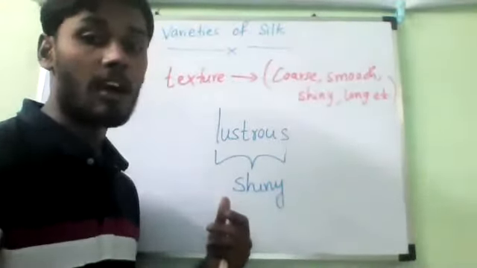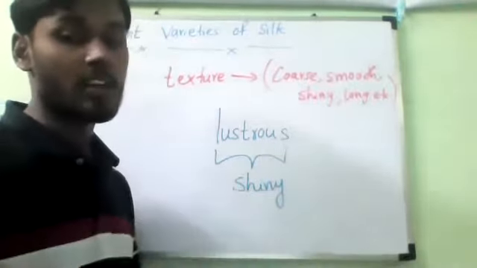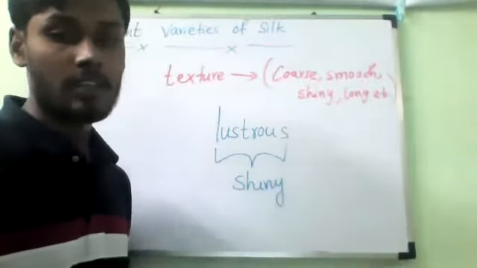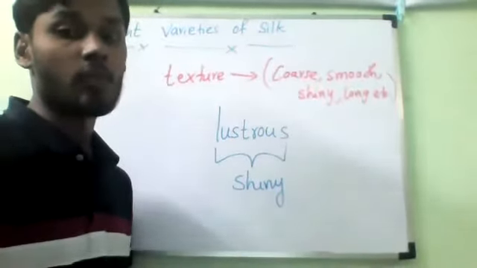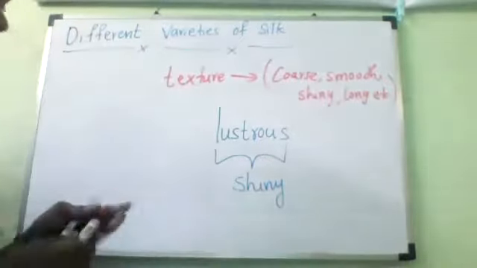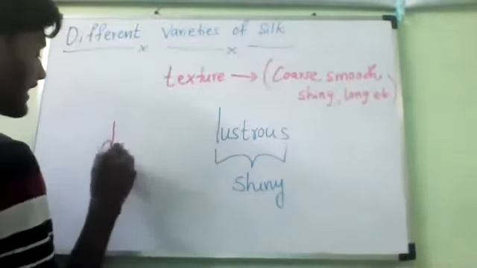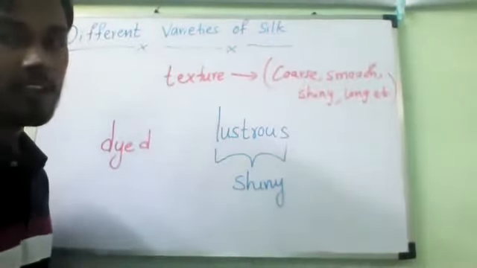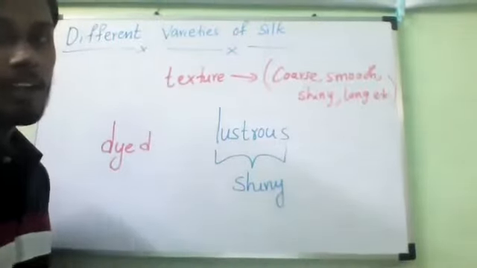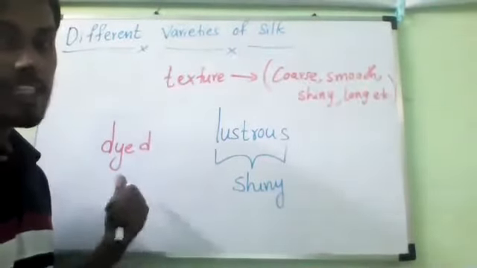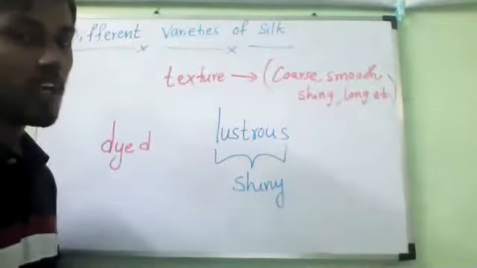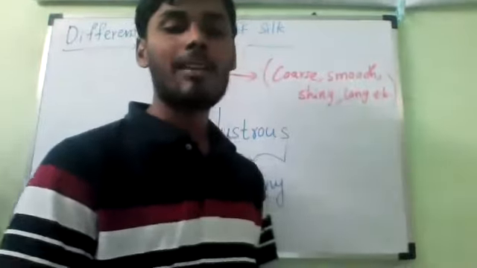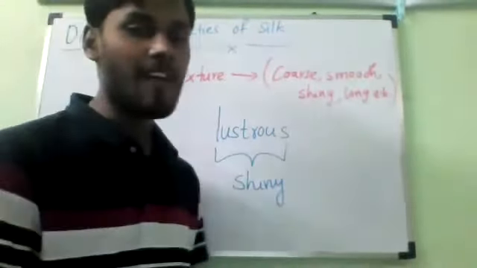Mulberry silk is very soft and even elastic in nature, and we can easily give beautiful colors to this silk. Giving color is called dyeing, D-Y-E-D. So we can easily dye it in beautiful colors. That is why the most common variety of silk is mulberry silk.